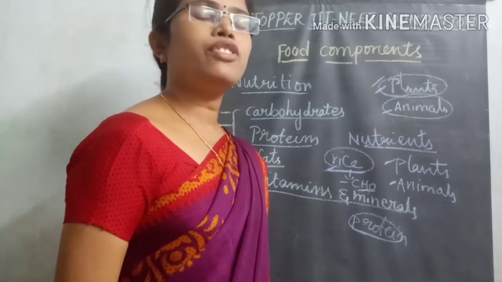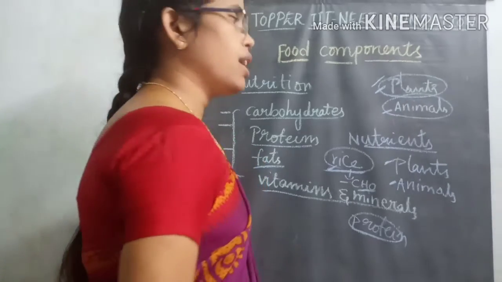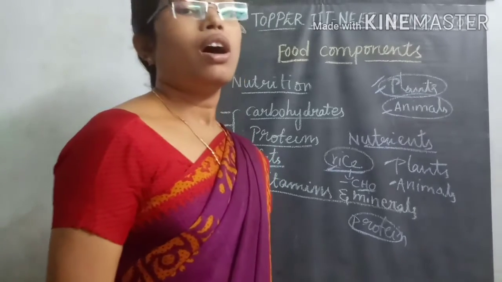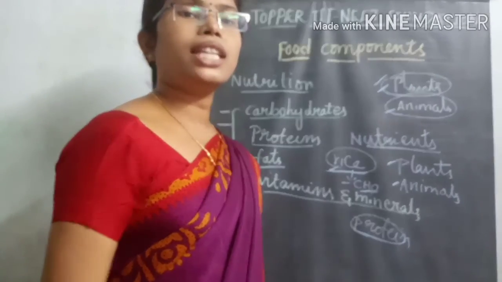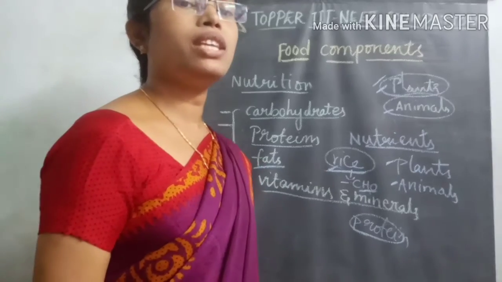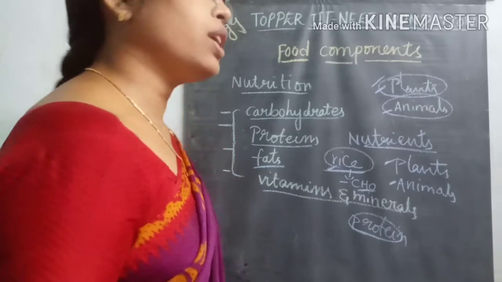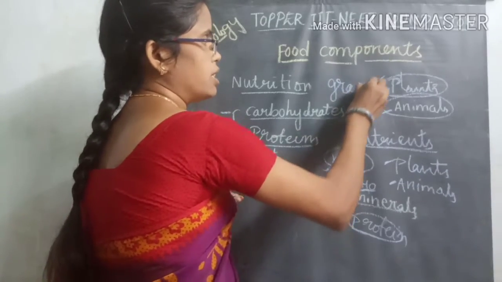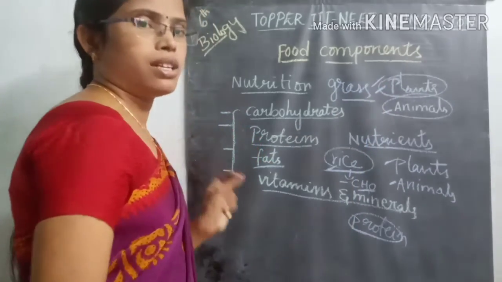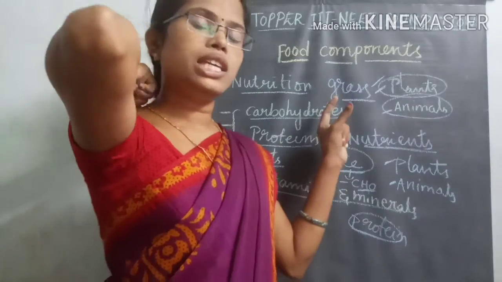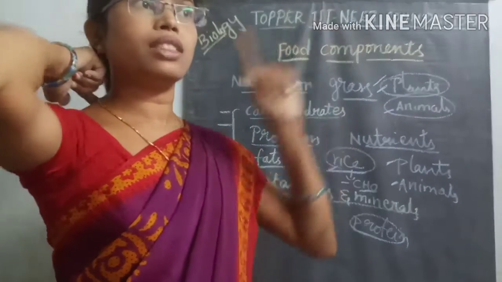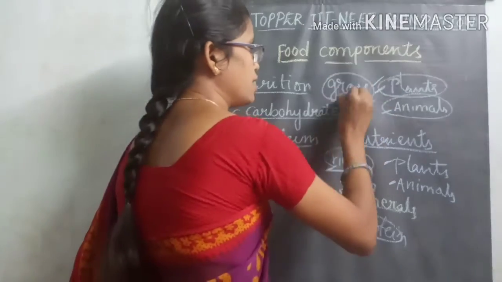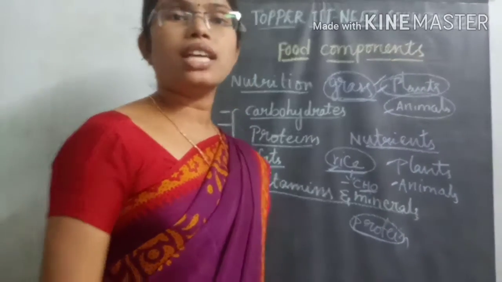For example, if you take some of the organisms like rabbit or cat or buffalo or goat, if you observe, they take only plants, meaning grass, or some vegetables, or some varieties of the leaves which are present on the plant. So that type of food material will be taken by those grazing animals.